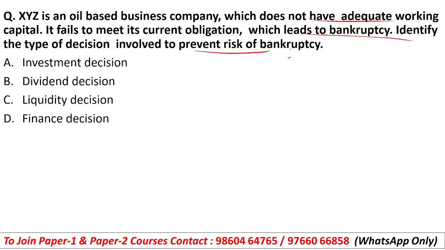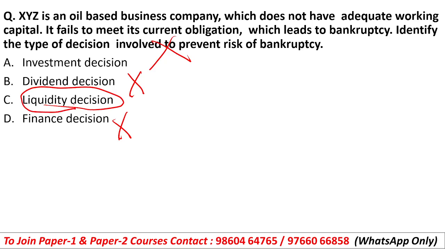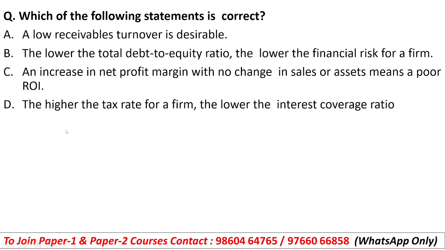So here, if you see this case in the question, the firm does not have adequate working capital to fulfill its current obligations. Okay, and it will lead to bankruptcy in future, and in such a case it will not invest, it will not take finance, and it will not be able to pay dividend to its shareholders. So in such a case the XYZ oil based business will liquidate itself. So option number C, liquidity decisions, will be the right answer.